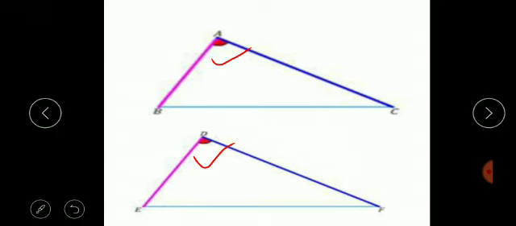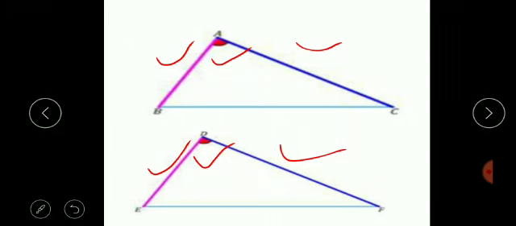So if angle A is equal to angle D, then the sides related to these angles, related meaning the included sides, like we are seeing AB corresponds to DE and AC corresponds to DF.